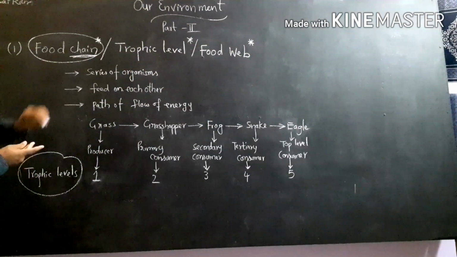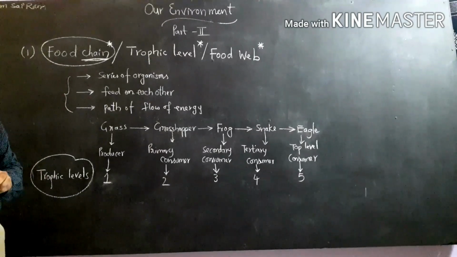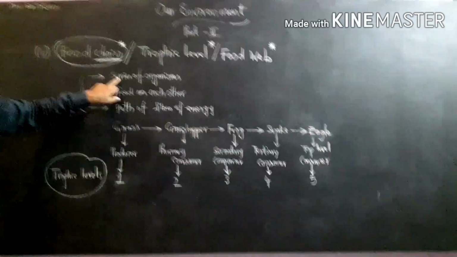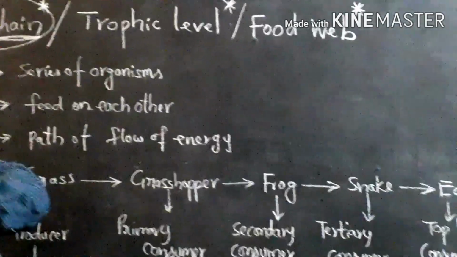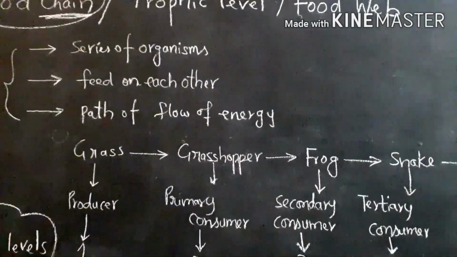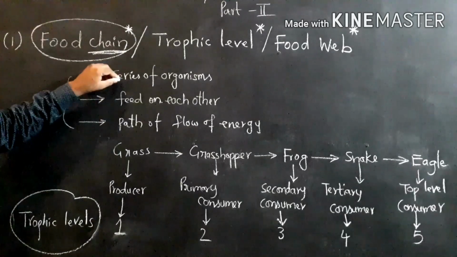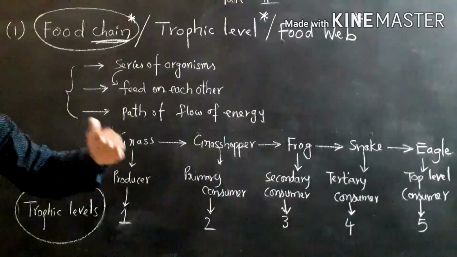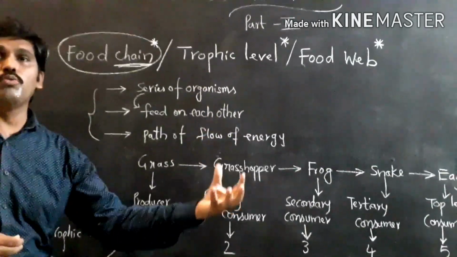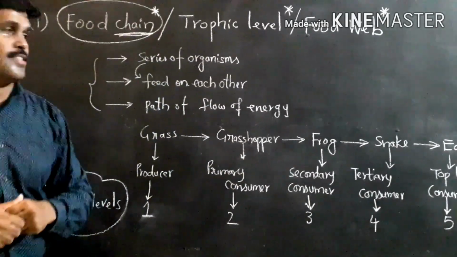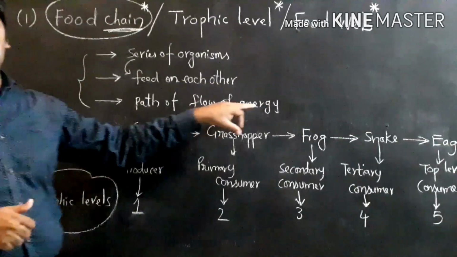By the definition we come to know these three points. First, a food chain consists of a series of organisms, a group of organisms which depend upon each other. Second, one feeds on the other, that means herbivores feed on producers. And third, it is a flow of energy.